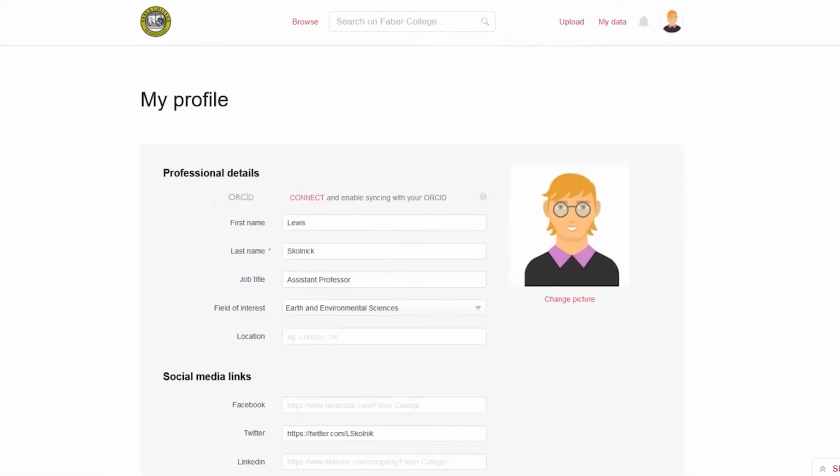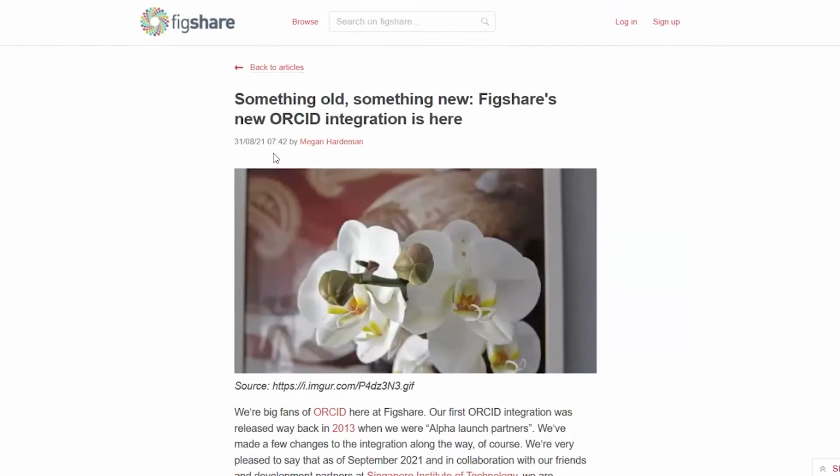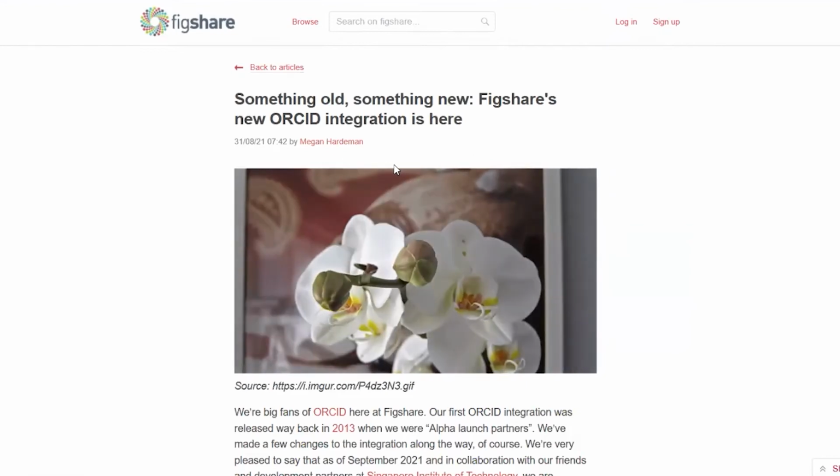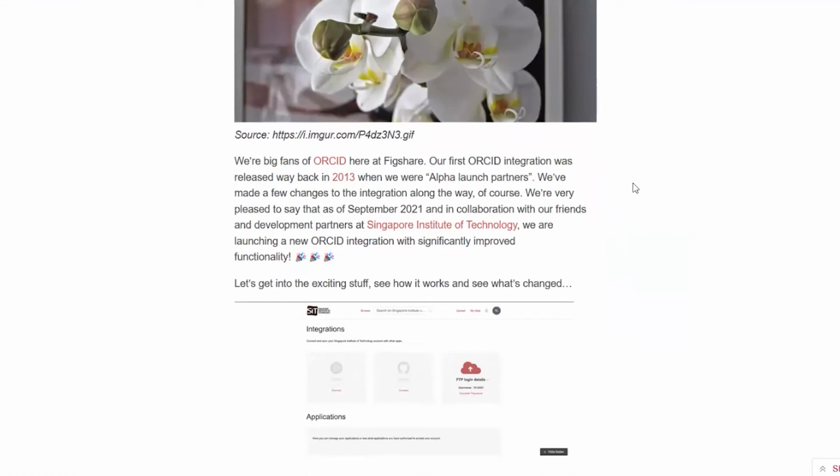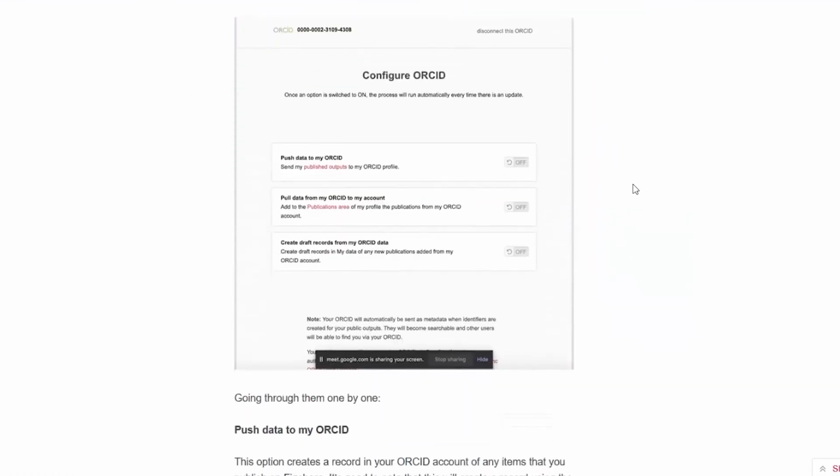I brought up another blog post about this. So this was just August last year. And sorry for all the scrolling. I'm just going to scroll down to this window here. When you integrate with your ORCID account, you can either just have it show your ORCID on your account, or you can have anything you put on Figshare pushed into ORCID. So the metadata will be there, the citation will be there. So when people look at your ORCID profile, they see anything that you put on Figshare.